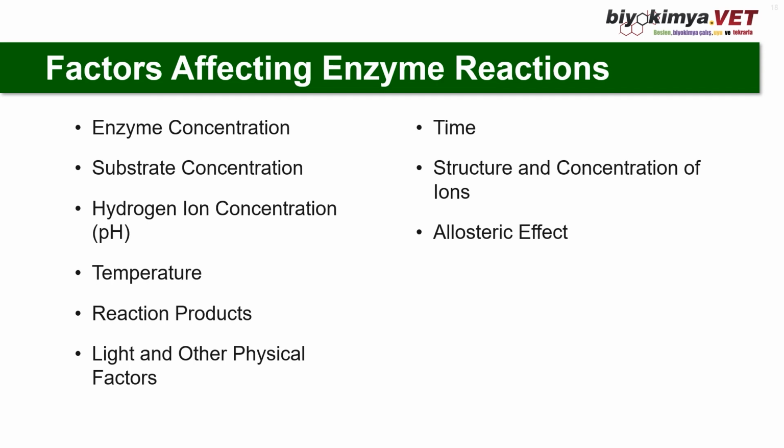Allosteric effect. The end product of many enzyme reactions inhibits the action of the enzyme by a feedback mechanism. Such a form of inhibition is called feedback inhibition, allosteric inhibition, or end product inhibition. And the first enzyme inhibited by the end product is called an allosteric enzyme.